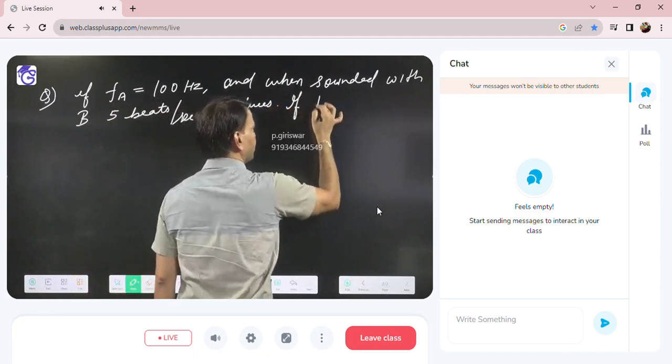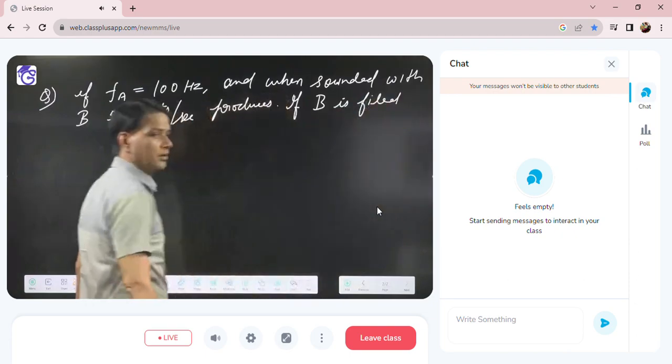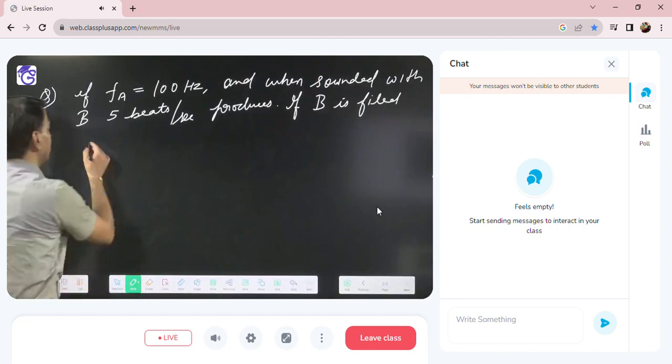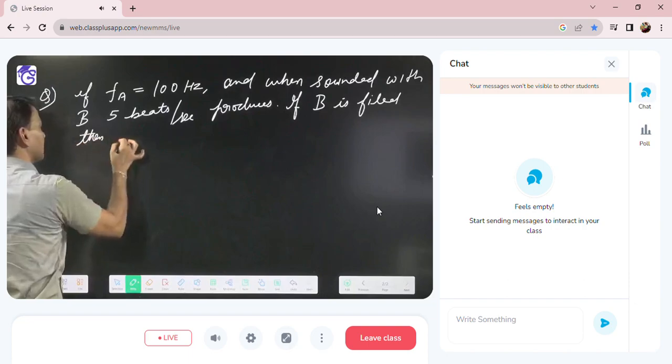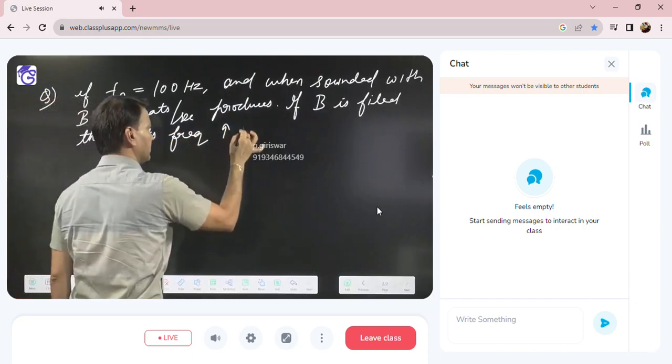If B is filed, then beat frequency increases.